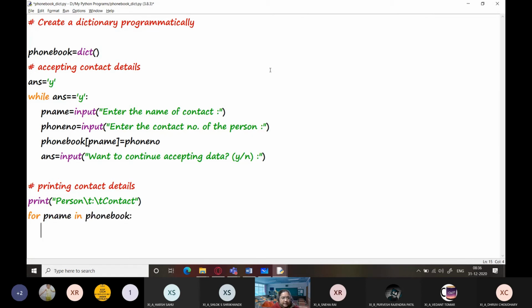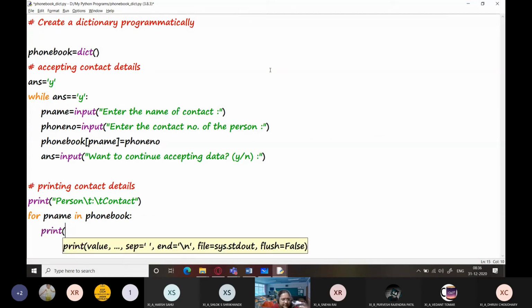You can see I'm not using the variable key here. Rather, I'm using the identifier p name because this will enable me to understand very well what I'm trying to access in this phone book. I'm trying to access the person's name as the key and extract its corresponding contact number, which is the value.